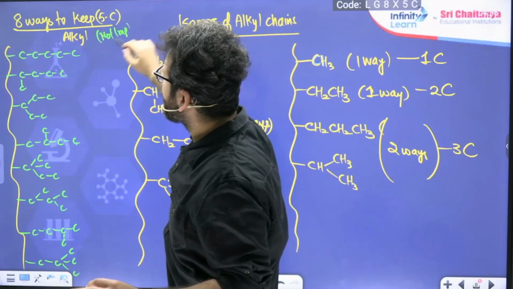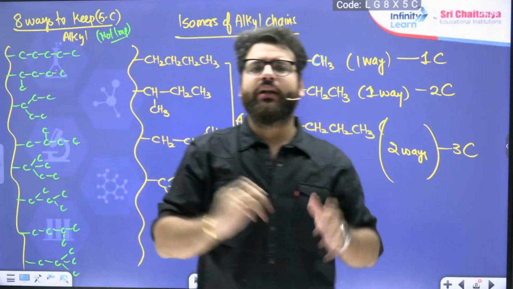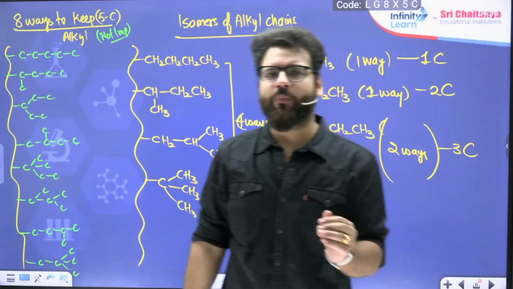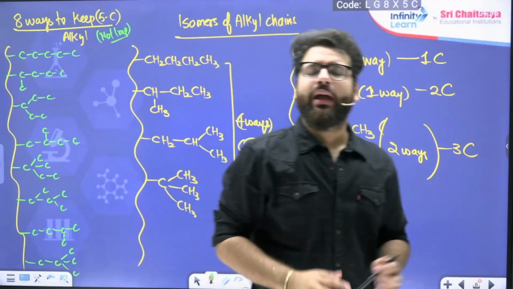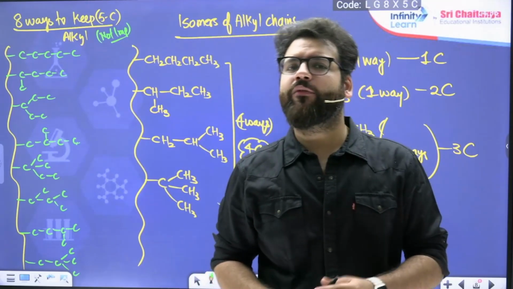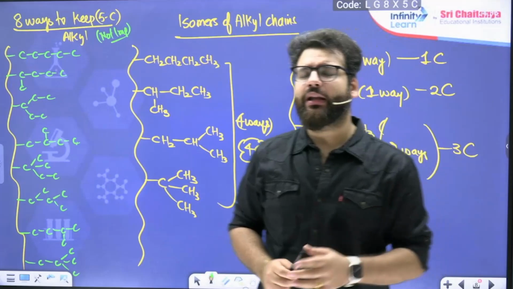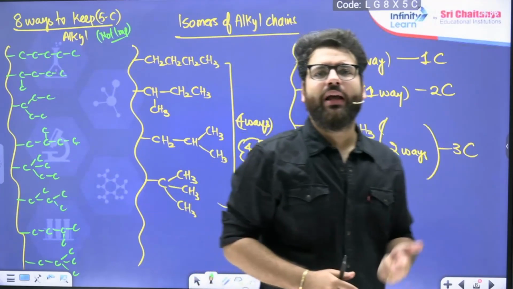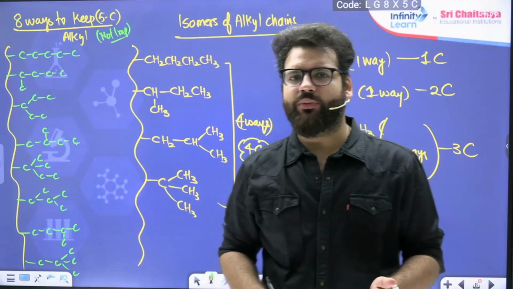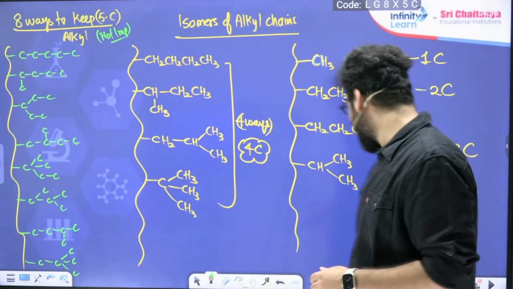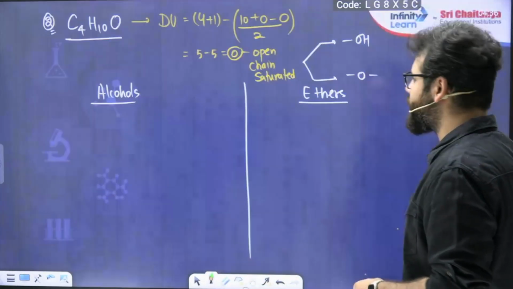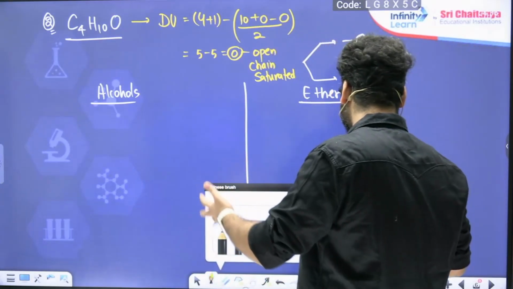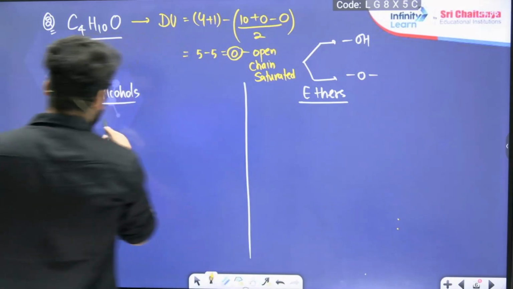Shall we start? Can we remember this much now? For a 3 carbon alkyl, there are 2 ways: propyl, isopropyl. For a 4 carbon alkyl, there are 4 ways to keep: butyl, secondary butyl, isobutyl and tertiary butyl. Let us start. The question was to make an alcohol of 4 carbons, so I have to keep 4 carbons, and I can keep them in 4 ways.